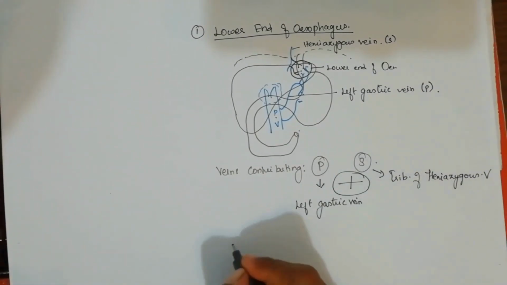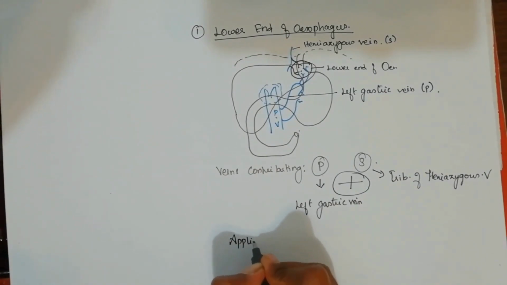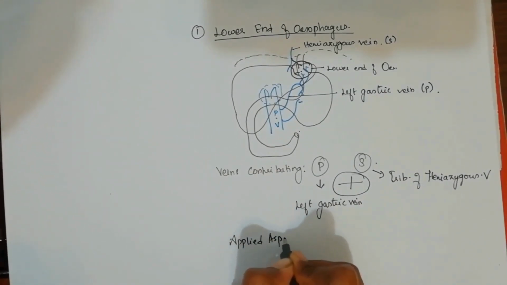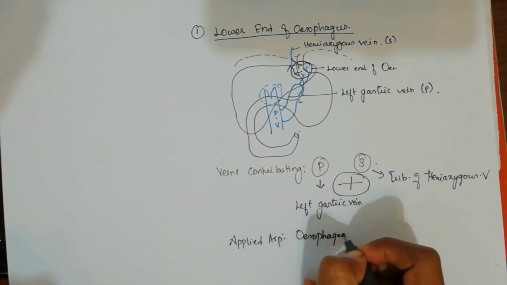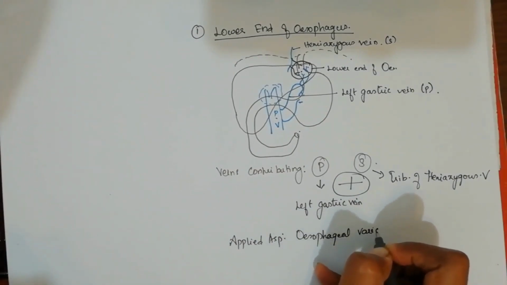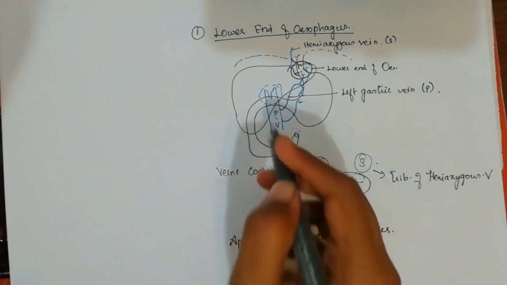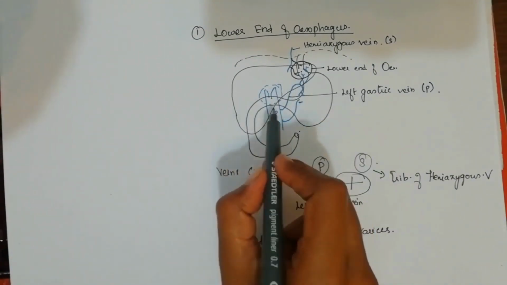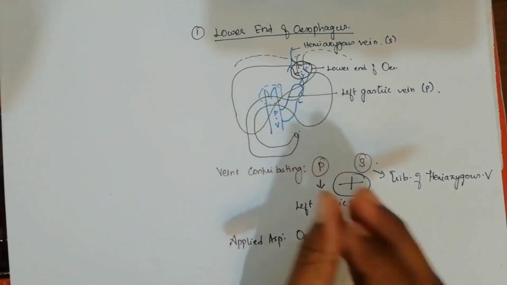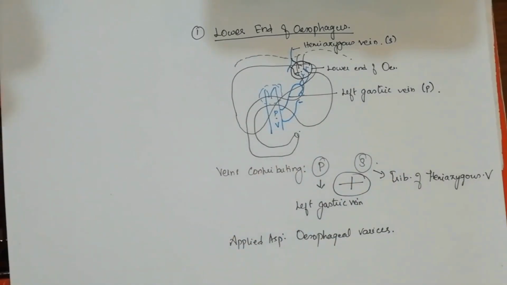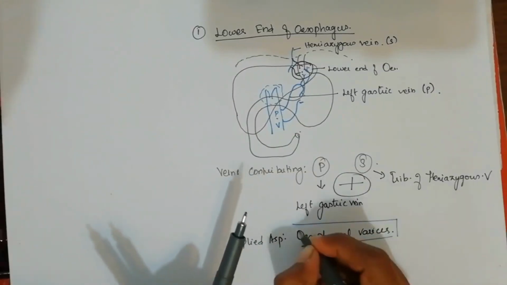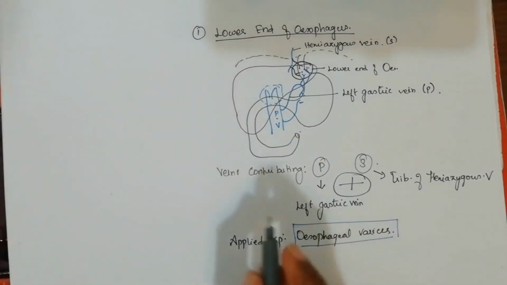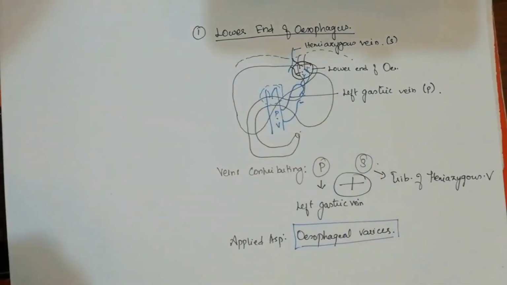Now we will see the applied or clinical aspect. The applied aspect for this is esophageal varices. If the portal vein gets obstructed, we get a condition called esophageal varices. It happens if the portal vein is obstructed in the anastomotic channel at the lower end of esophagus.